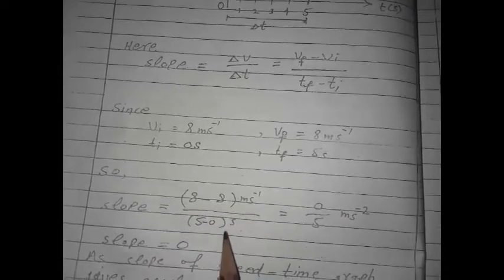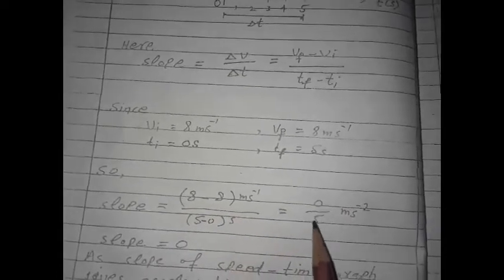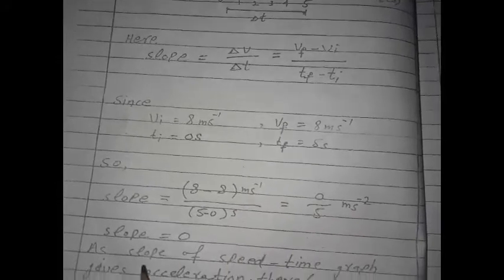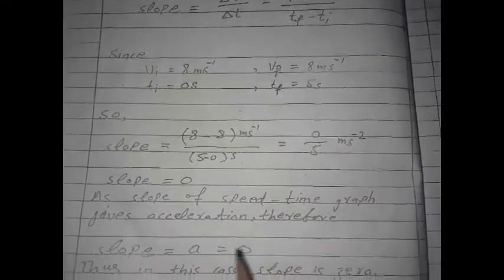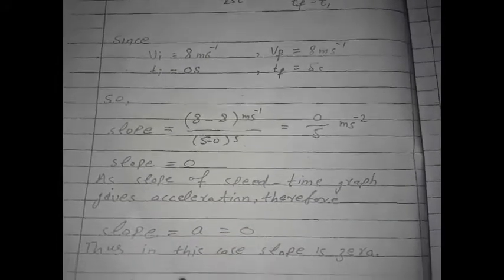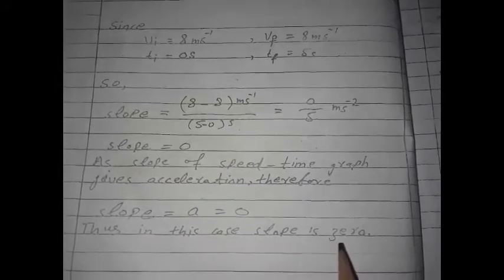Slope is equal to 8 minus 8 meter per second divided by 5 minus 0 second. 0 by 5 meter per second is equal to 0. As slope of speed time graph gives acceleration, therefore acceleration a is equal to 0. Thus in this case slope is 0.